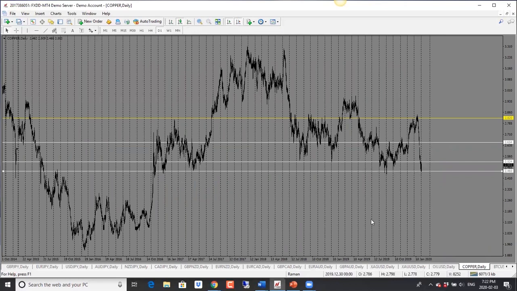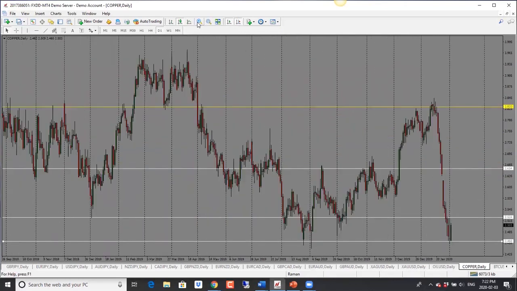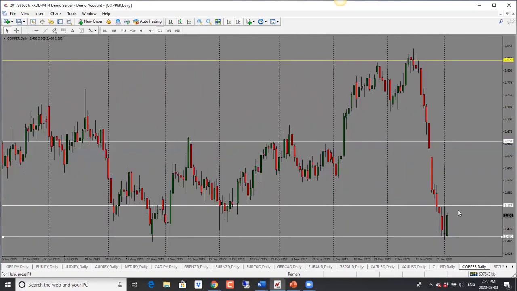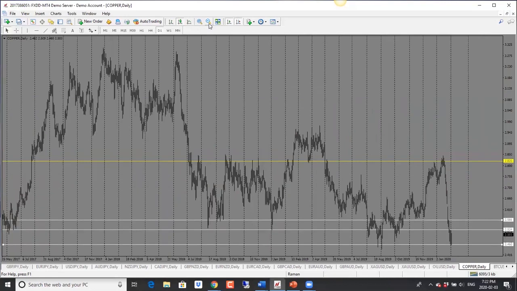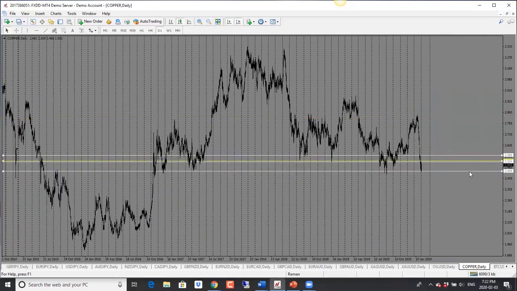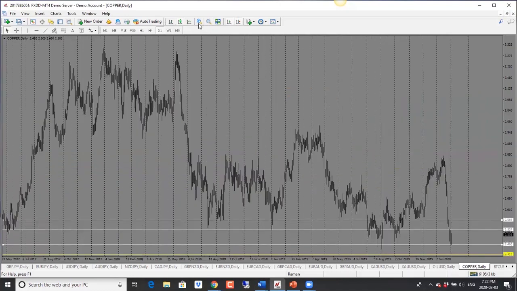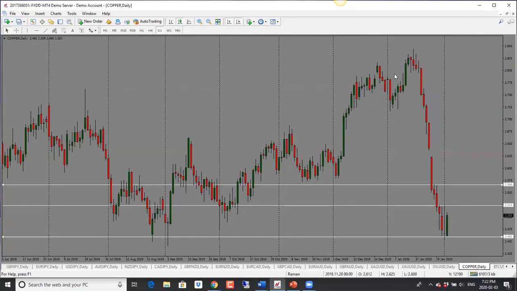And we could see a pullback. We haven't really had any kind of a pullback here. It's just been one-way street. So if it breaks through the high here, we could see it go higher into 2.56. But overall here, if it drops, then we have room to the downside. I would be cautious with copper because of the important support level. But should it break through that, 2.41 would be the next target. But like I said, be cautious. This may just go sideways here. So my bias is neutral, basically. So we may see one of these moves.